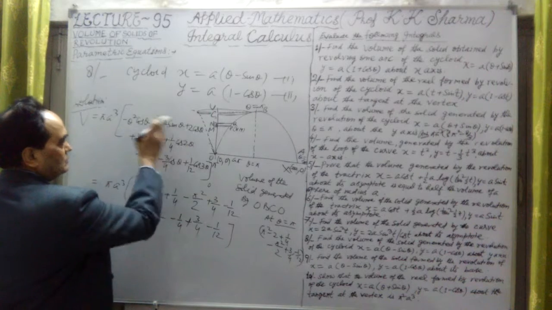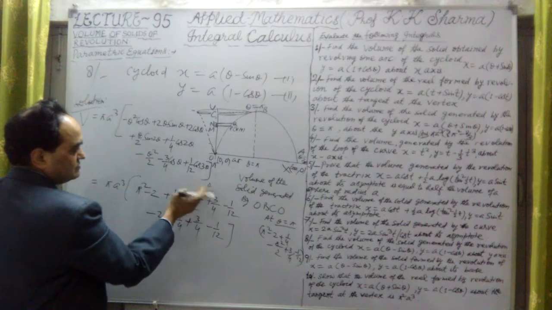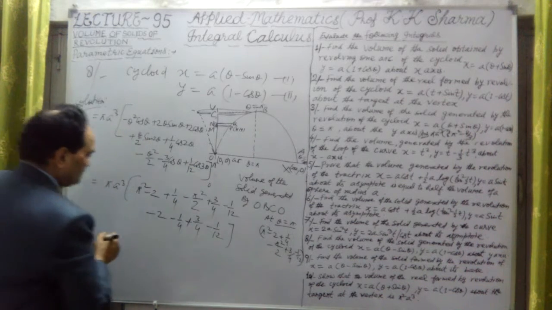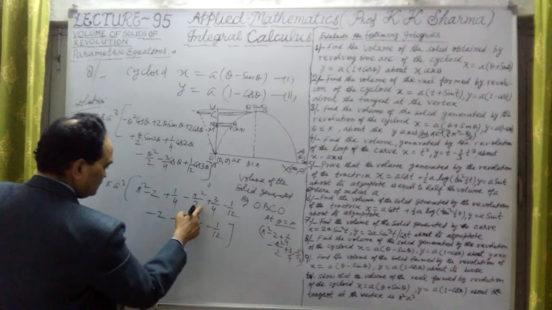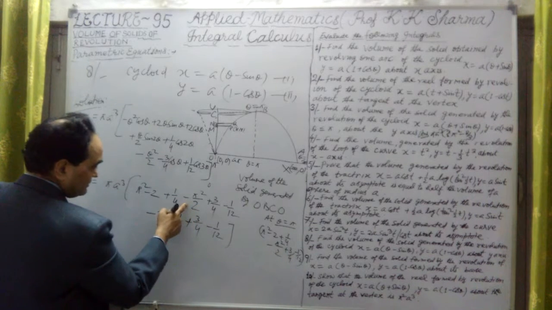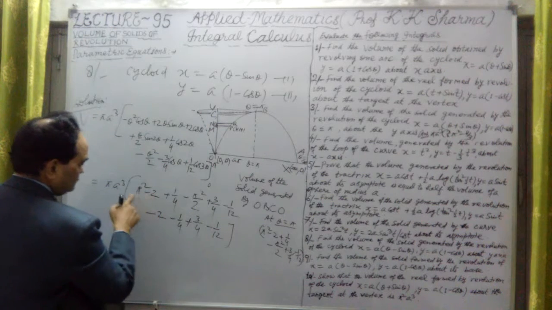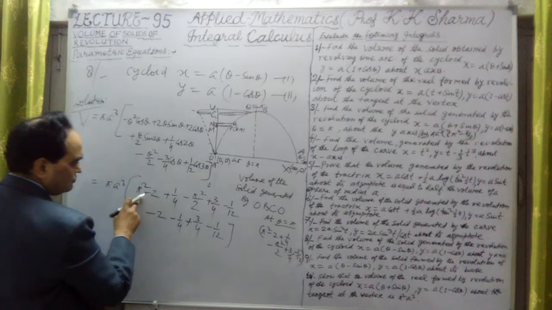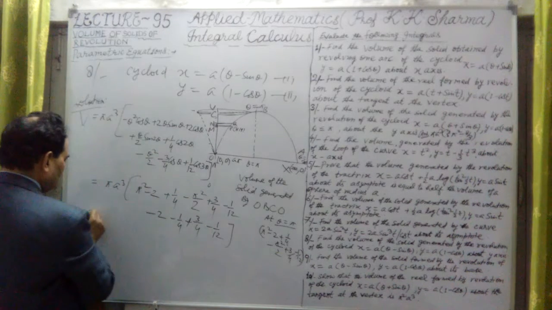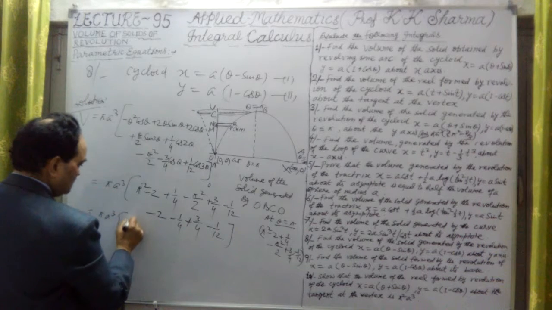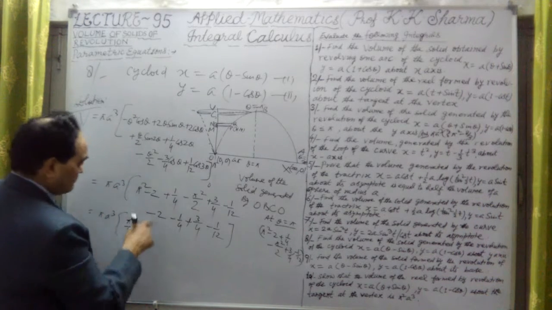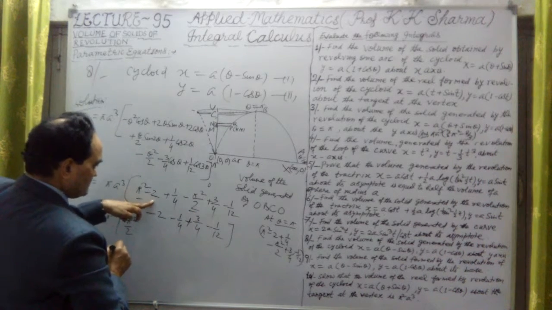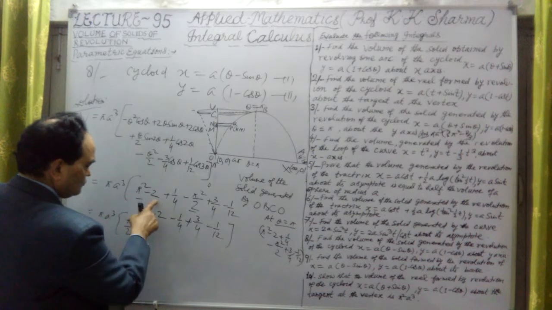This is the only value in which we will put the limits, the same limits pi to 2 pi. This is the total value of the first limit. Now let me solve this. Pi square, minus pi square upon 2. Pi square minus pi square upon 2 is pi square upon 2, because 1 minus half is pi square upon 2. So this is pi a cube, with pi square upon 2, first step, pi square upon 2, these two steps. Now minus 2, this is minus 4 in total, we are adding.